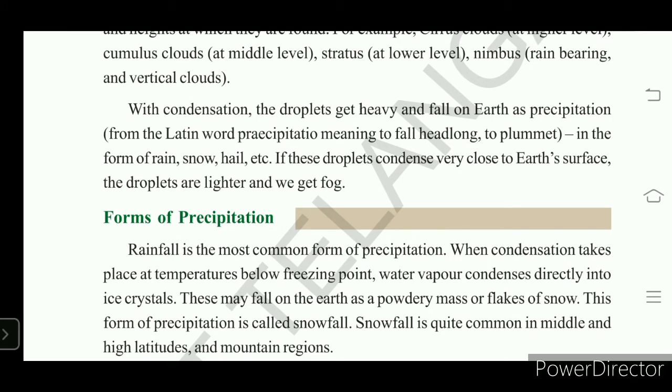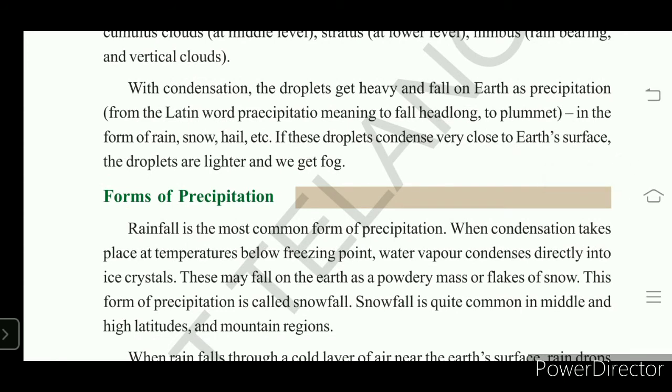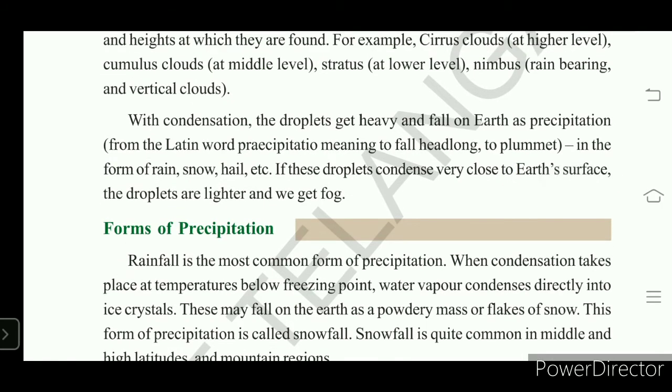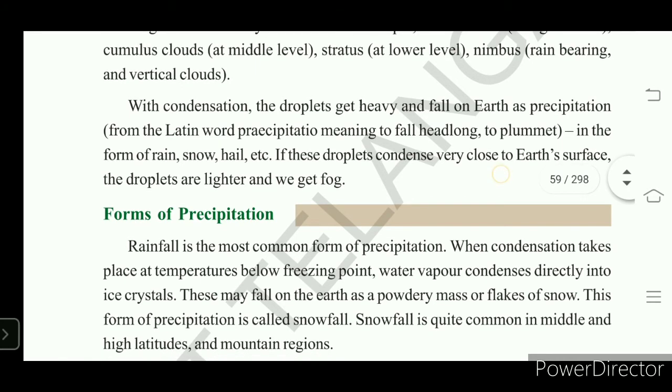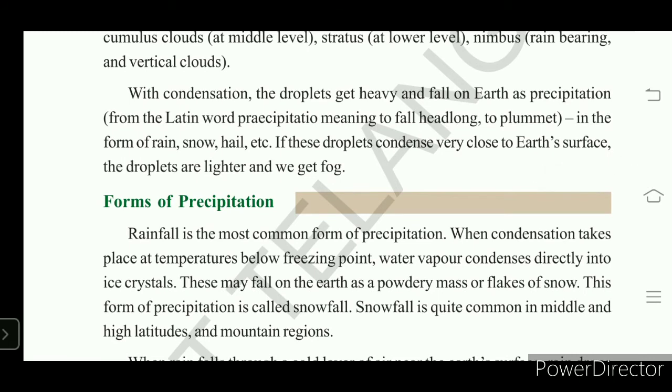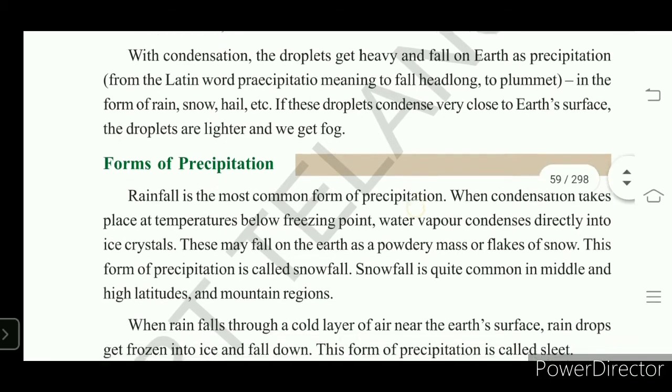This snowfall takes place in middle latitudes and high latitudes. In previous classes, in 8th class, you studied the tundra region near the poles. There is very low temperature there; those are cold regions. The temperature is below freezing point, so instead of rainfall, snowfall takes place. So snowfall occurs at higher latitudes, middle latitudes and mountain areas due to freezing point temperature. So this is the thing.